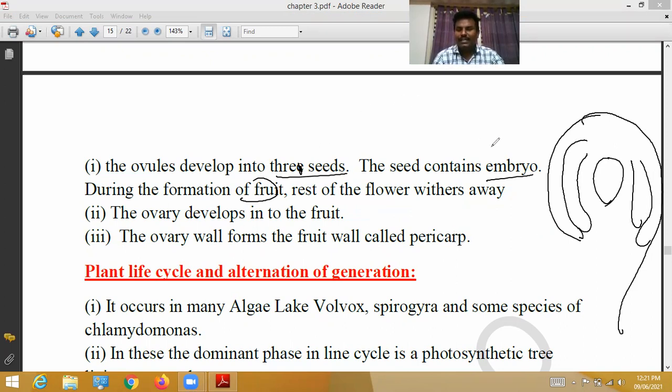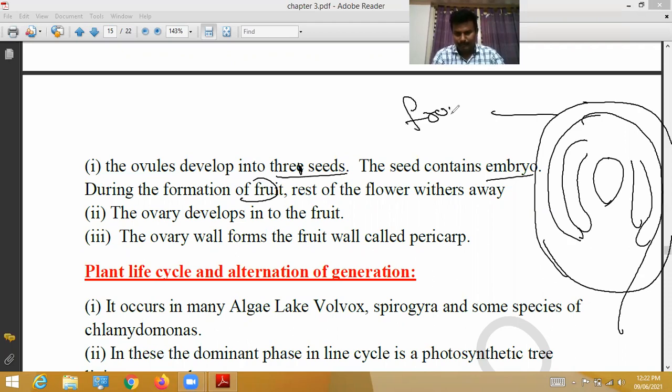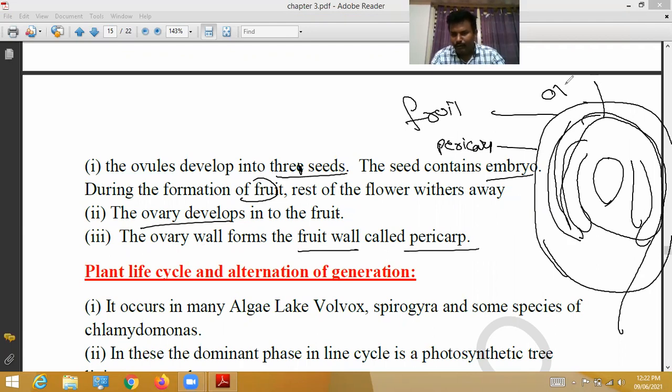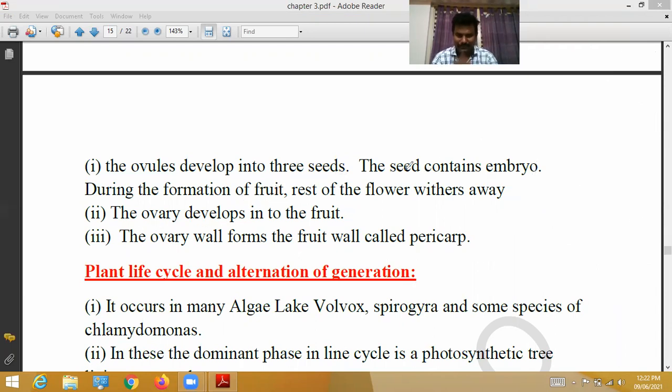The zygote is converted into the embryo, as we discussed. The entire ovary develops into a fruit. The ovule gradually develops into seed. The ovary wall forms the fruit wall, which is called the pericarp. Inside, the ovule gradually develops into seed. So this is the explanation about angiosperms.